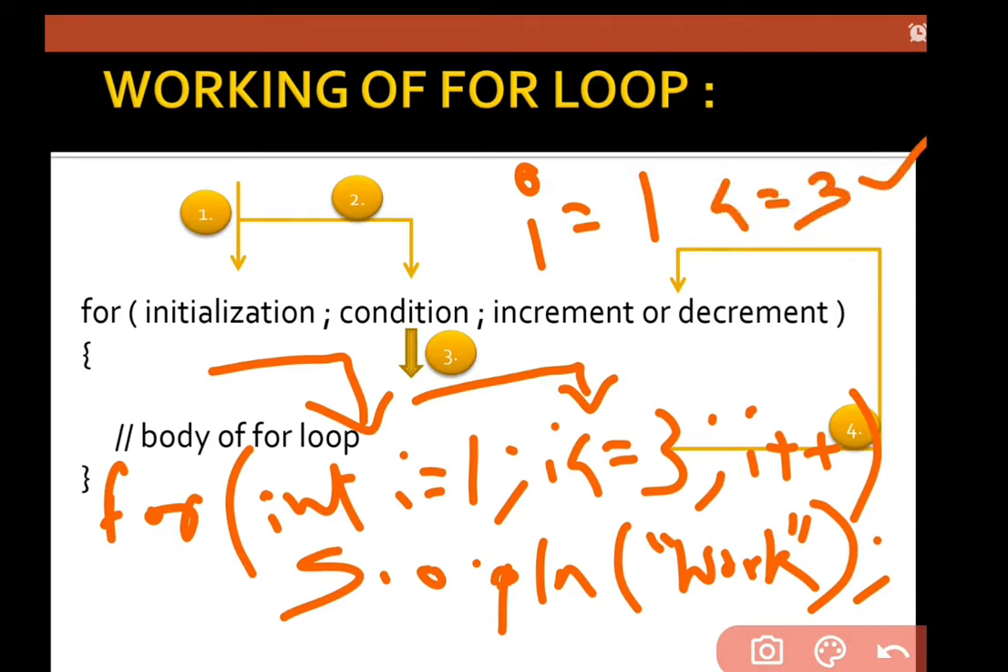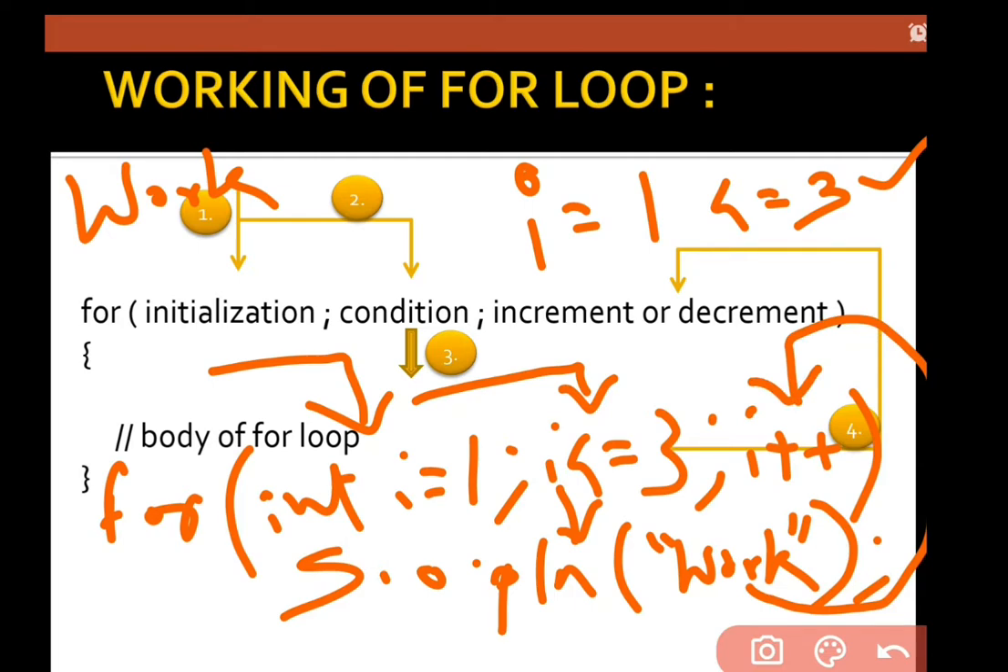Yes, it is. Then what? We have to execute System.out.println, which means work is going to be displayed one time. After that, we go towards increment. The value of I is 2 now. We have to check whether the condition is true or not. Yes, 2 is smaller than 3, so again it is true. Then we execute the body part, which means work is displayed again.